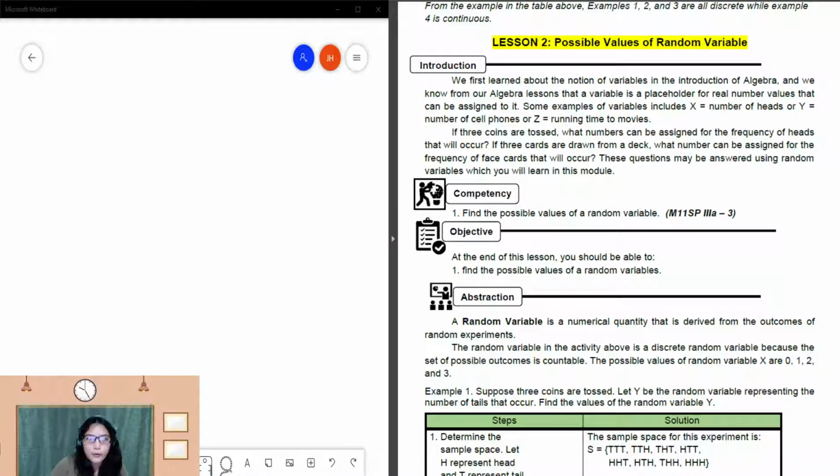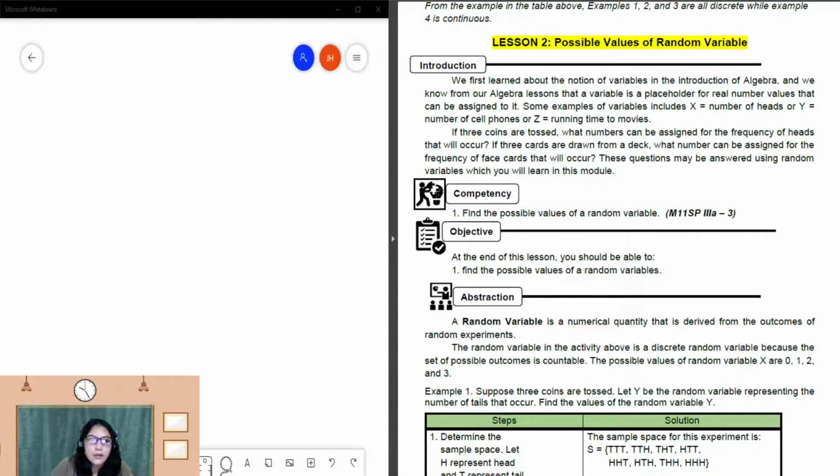So for this video, I'm going to proceed to lesson 2, possible values of random variable. I hope you're done answering your assessment in lesson 1. If you have more questions or queries, you can PM me or comment where you want to ask. Do not hesitate to ask me because I am willing to help you understand. This is just basic for our next discussion. So lesson 2, again, possible values of random variables.